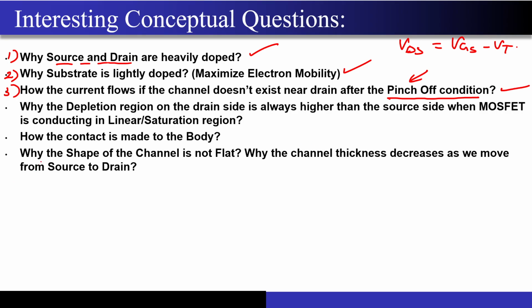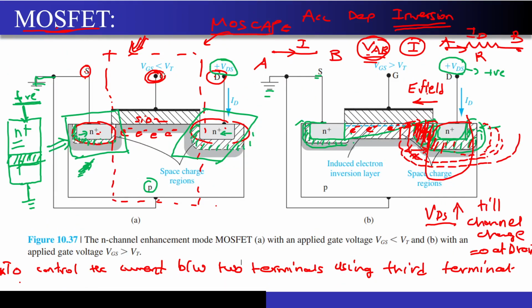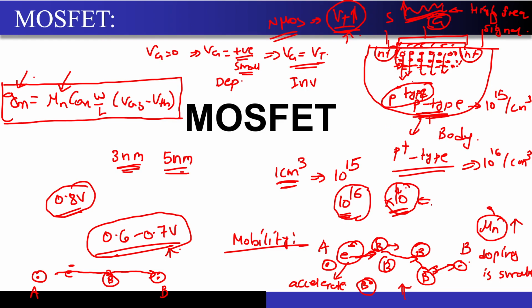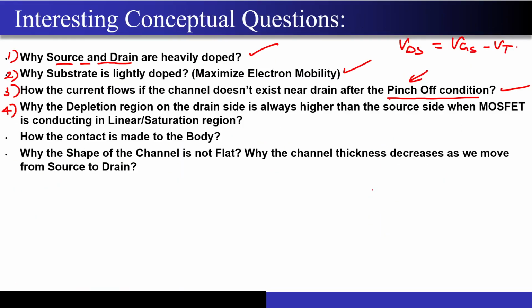Now, the next question we have also already discussed, and some of you have helped me to solve this question. Why is the depletion region on the drain side always higher than the source side when the MOSFET is conducting in the linear or saturation region? So what did we see over here? Let me just draw the diagram, it is not making any sense here.